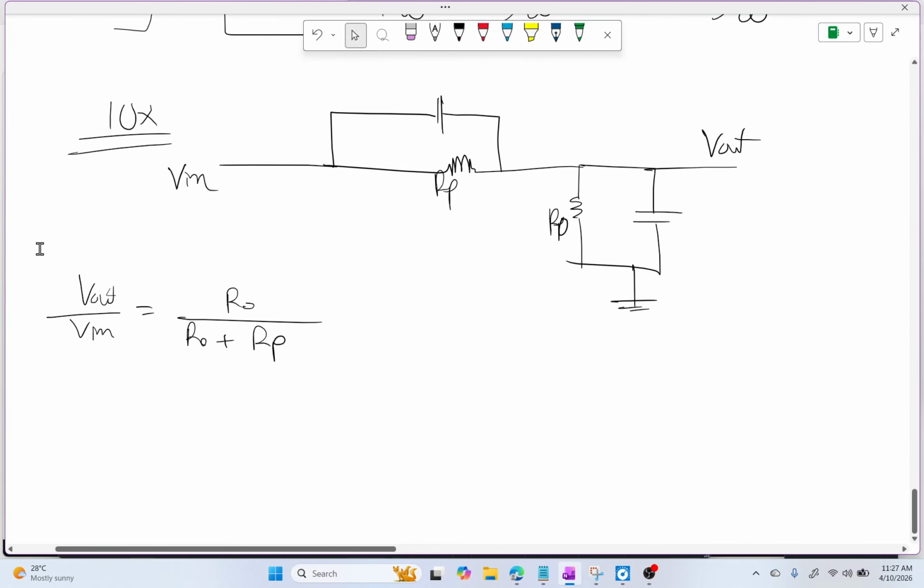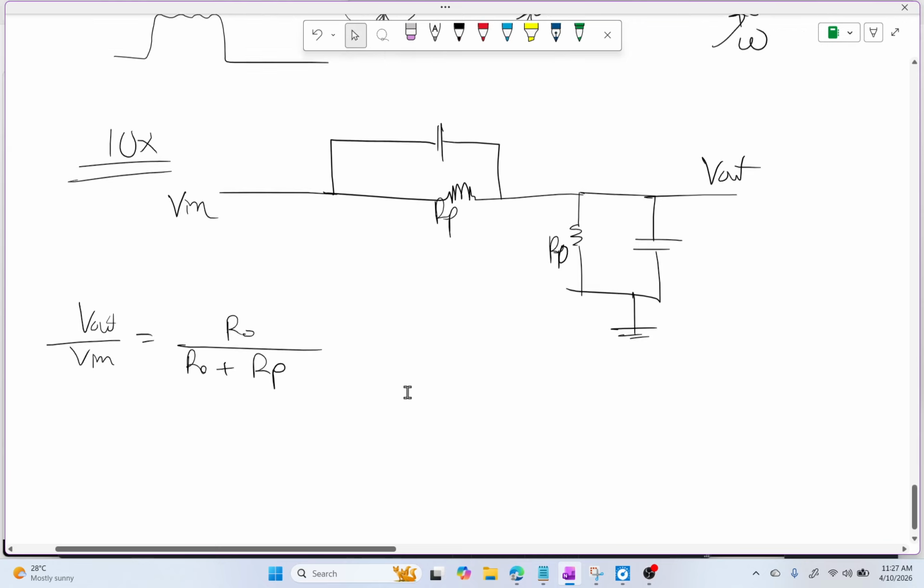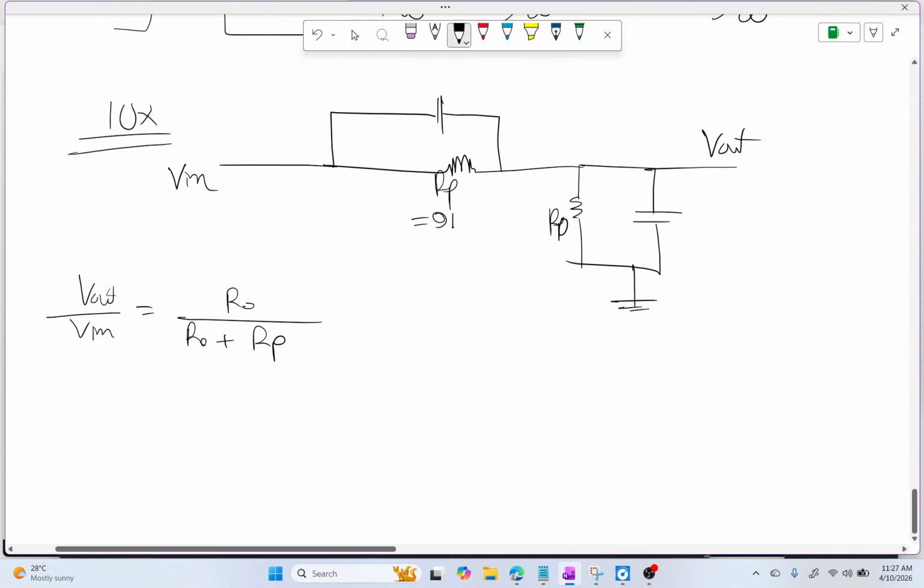So if RP is 9 mega and R0 is 1 mega, then 1 mega over 1 mega plus 9 mega is equal to 1 by 10.